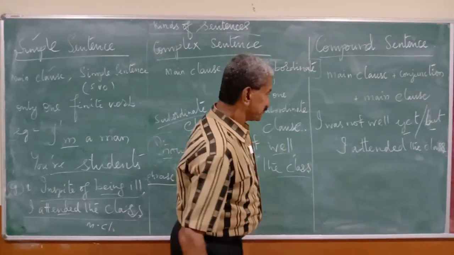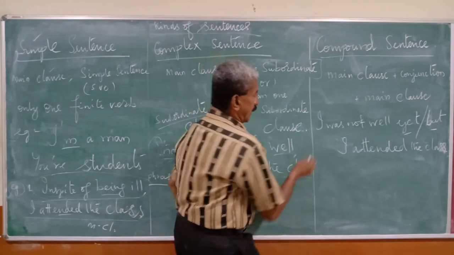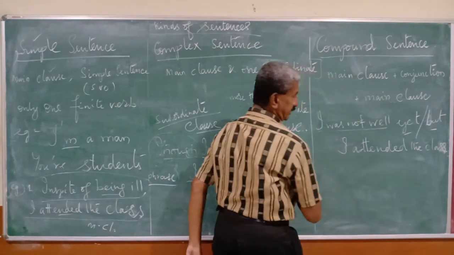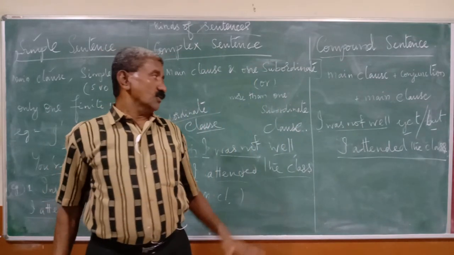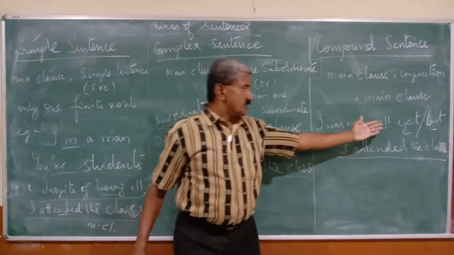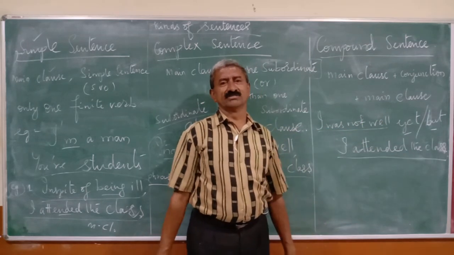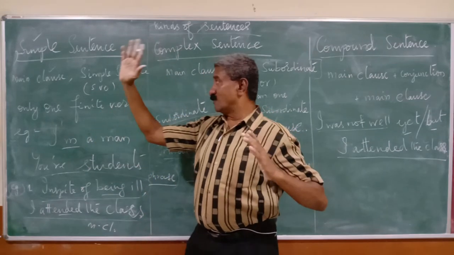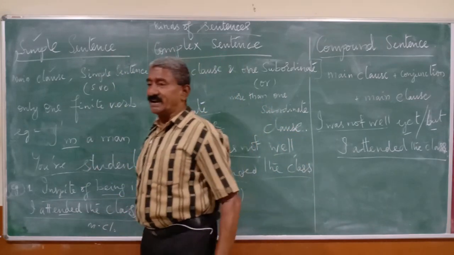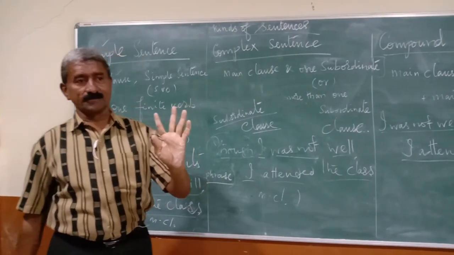So likewise, now what we needed: there are two main clauses now. I was not well, one main clause. I attended the class, one main clause. Just a mere joiner or conjunction, yet or but. That's enough. See, let's keep in our mind: for simple, we need one main clause, one phrase. Clear?